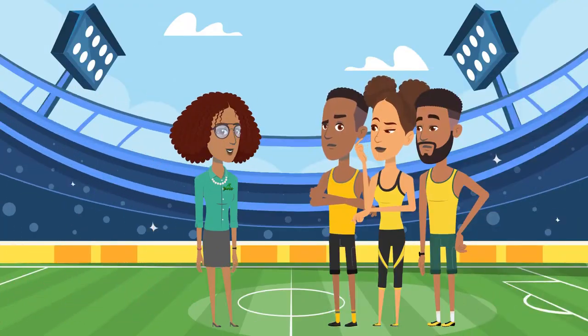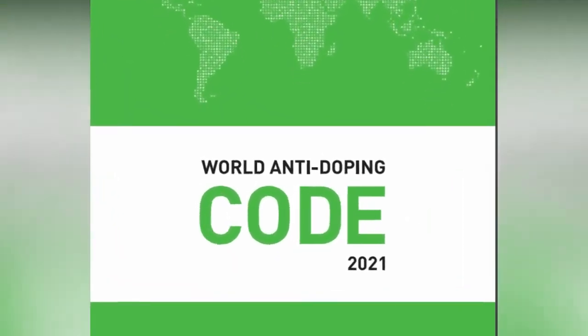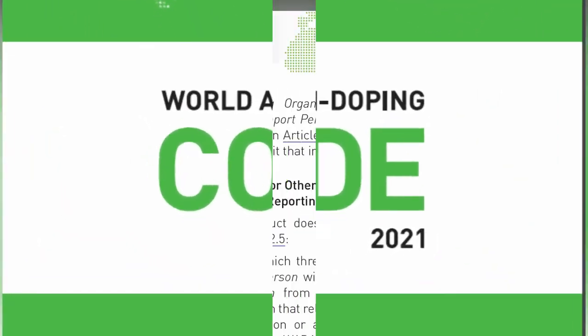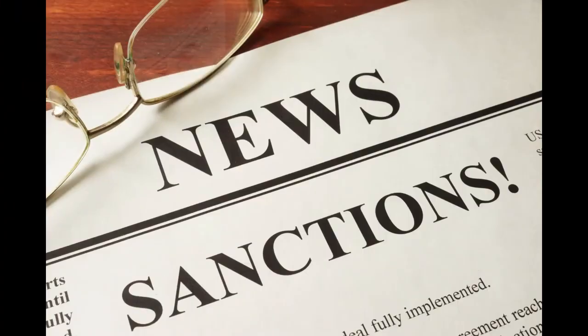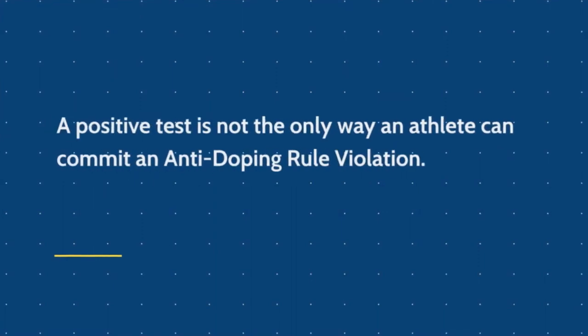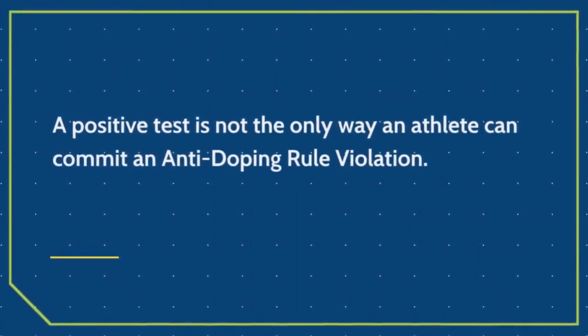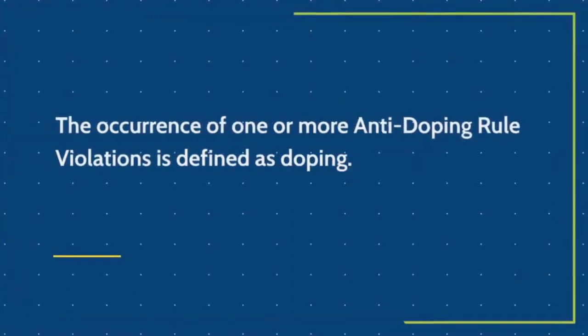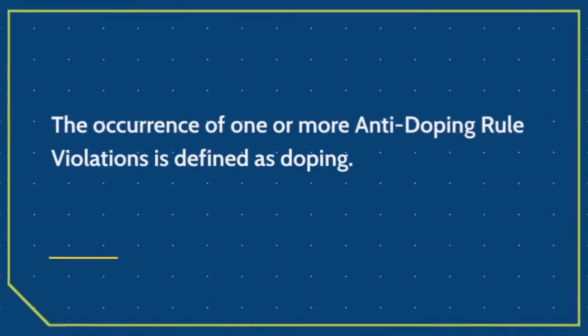Athletes, did you know that there are 11 anti-doping rule violations? The 2021 World Anti-Doping Code has included whistleblowing as a new anti-doping rule violation. Failure to comply with these violations can result in a sanction. It is important to note that a positive test is not the only way that an athlete can commit an anti-doping rule violation. The occurrence of one or more anti-doping rule violations is defined as doping.